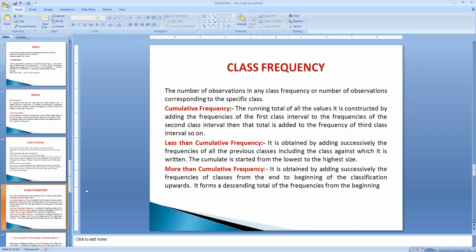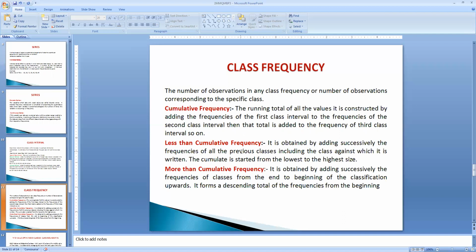And the next content is class frequency. Here, the number of observations corresponding to a specific class is the class frequency. And what does cumulative frequency mean? It is the total of values constructed by adding the frequency of the first class interval to the frequency of the second class, then the total is added to the frequency of the third. That is called cumulative frequency.